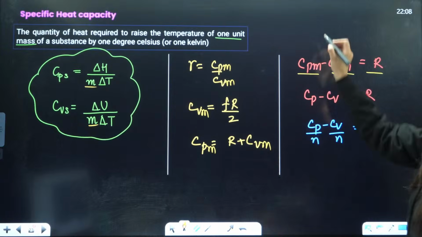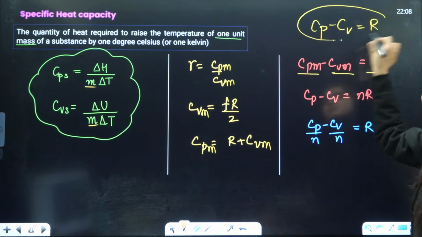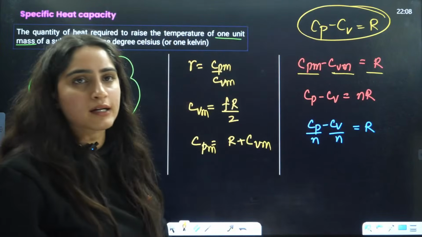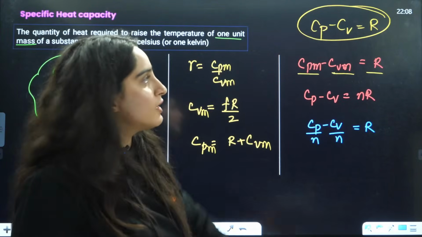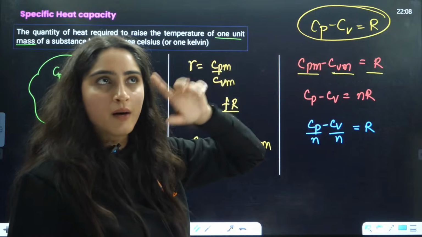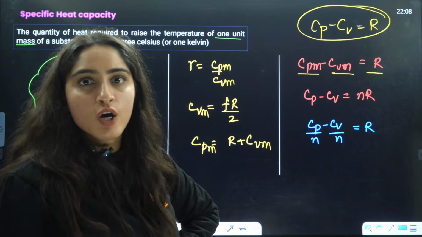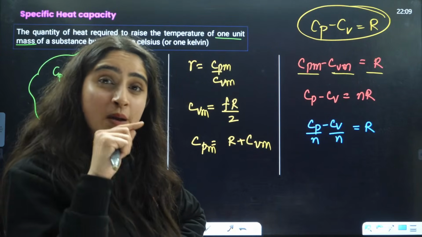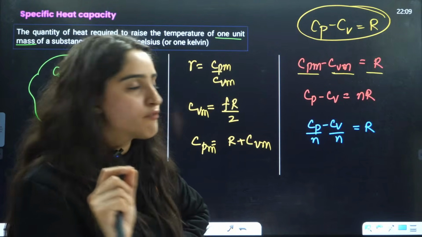But ma'am, then what about the relation Cp minus Cv is equal to R? Ma'am, this is written in NCERT, how can you say this is the correct answer? But in NCERT they have also written that it is for n number of moles. They have written that thing there. So when you are not going to write anything in the bracket, you have to just remember the formula directly with the help of the notations that you have been given.